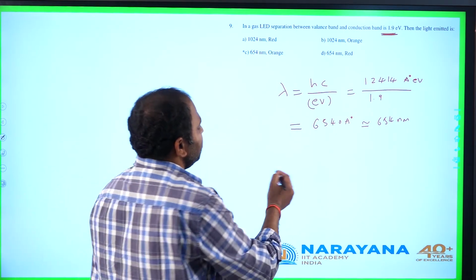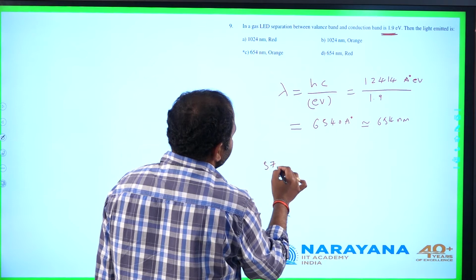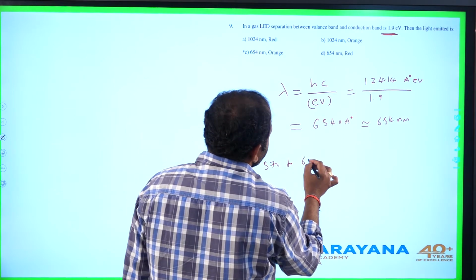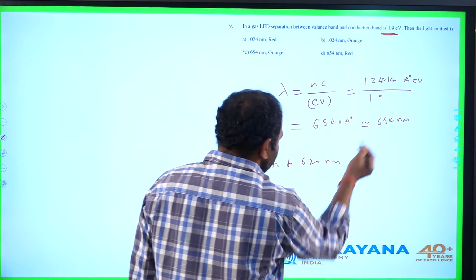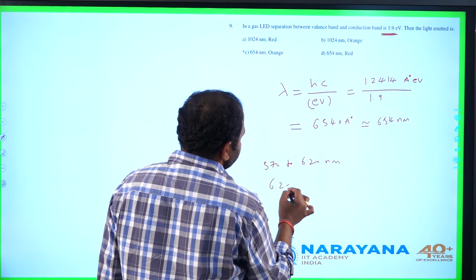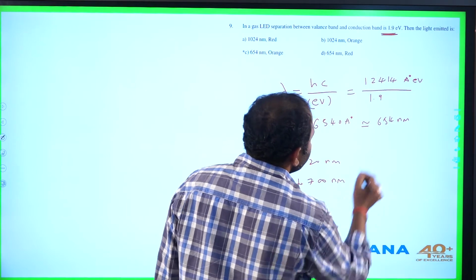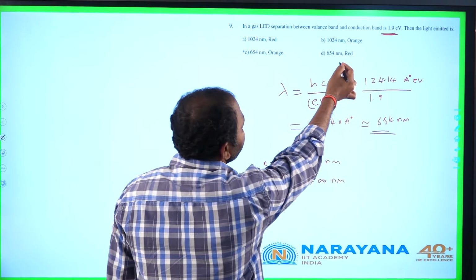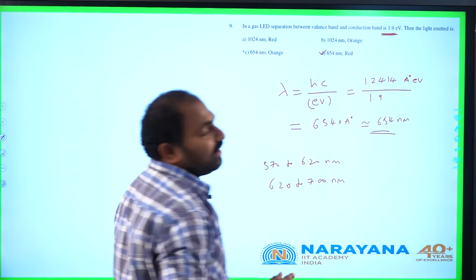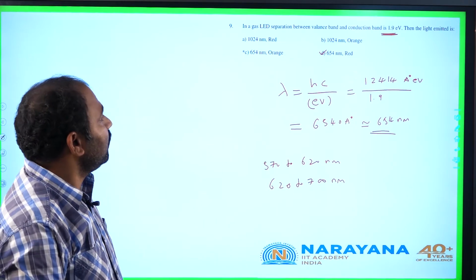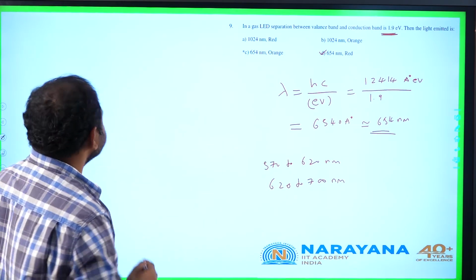Basically, the orange range will be 570 to 620 nanometers. The red range will be 620 to 700 or 750 nanometers roughly. As it is 654, it is red color. Red light is emitted by the LED. Let us go to the next question.